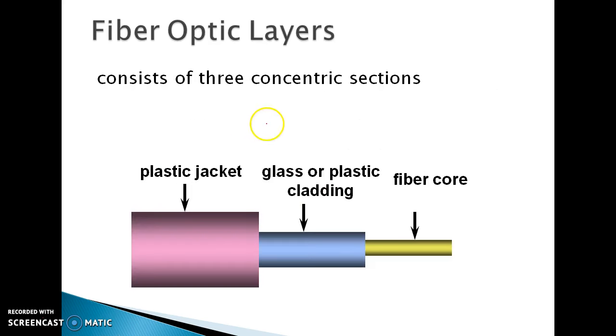This is the structure, consisting of three concentric sections. First is a fiber core, basically made up of glass or silicon. This fiber central core is covered, or clad, by a glass or plastic cladding, and the outer covering is a plastic jacket, an insulating material.